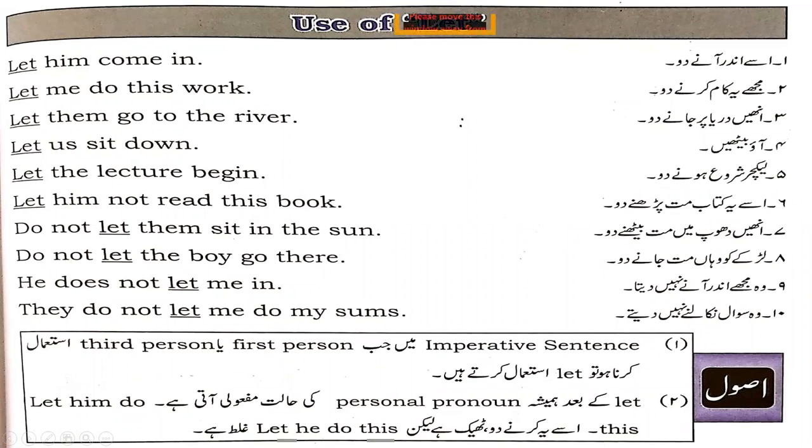It means we are using him, her, them, us, whatever. We are not using he, she or like that. We are not using the subjective pronoun here. We are using the personal pronoun in the form of him, his, her, them, whatever.